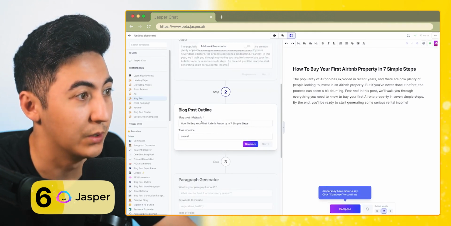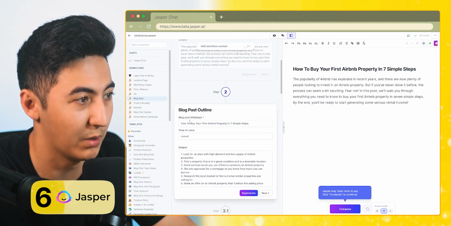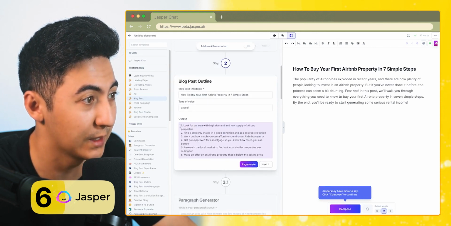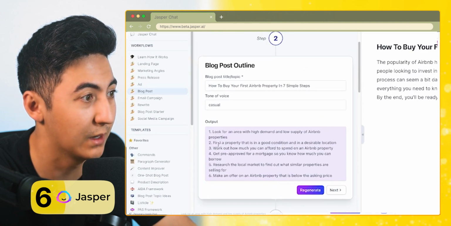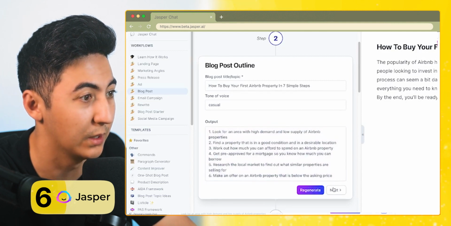Blog outline, blog post topic. So again, we're going to click generate. So this is going to be the outline of the blog post. And we can see here, it has 6 steps. Look for an area with high demand, find a property, work out how much you can afford, get pre-approved, research the local market, make an offer on the property. So we're going to click next.